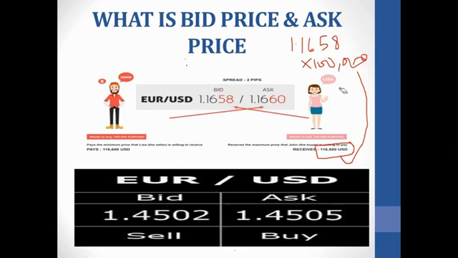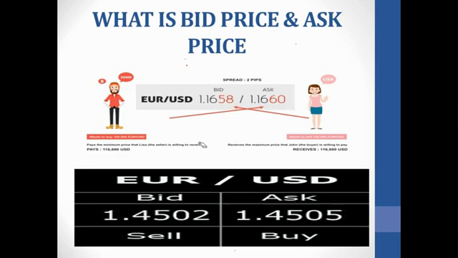So the bid price is basically the price at which you are going to sell. These figures are already there and they change. It's not as if there is a constant figure you are going to use to sell this. It changes. We are going to look at the live chart and see.